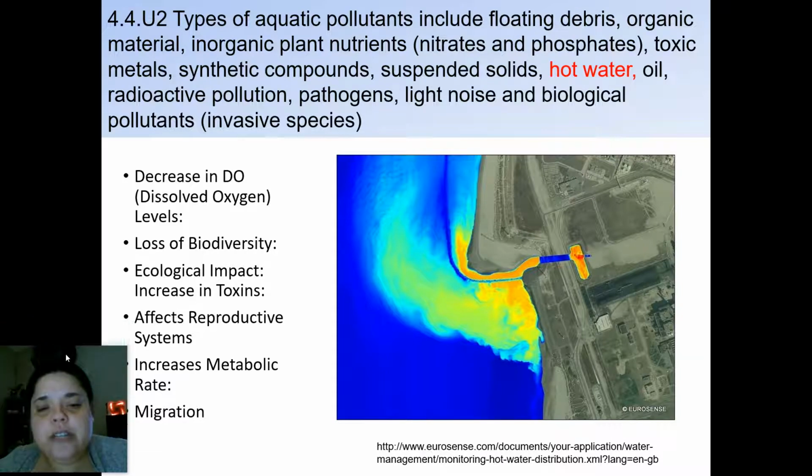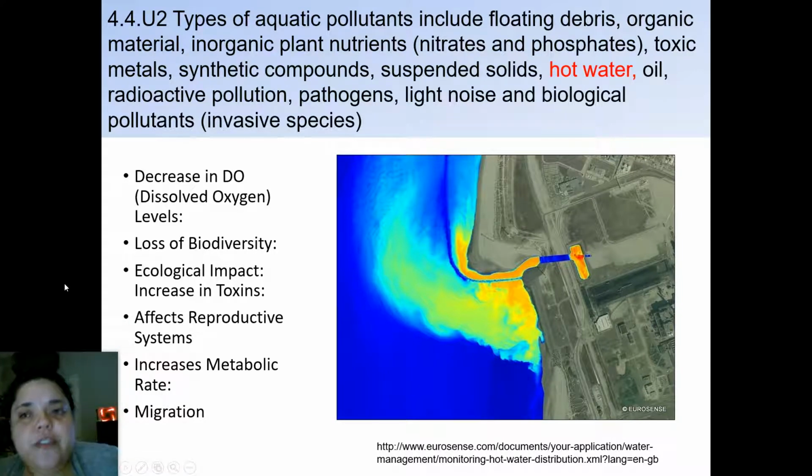Decreased dissolved oxygen levels. So fish need oxygen in order to survive. Dissolved oxygen is the amount of oxygen that is dissolved into the water, which is good. If you have low dissolved oxygen, then that's not good for your fish. If you have high dissolved oxygen, then you're great. So as the dissolved oxygen starts to decrease, you're going to end up having more fish maybe not being able to reproduce as much. You have a lot more death rates in fish populations. You also lose biodiversity. Ecological impacts increase because of toxins, effects on the reproductive system, increase in metabolic rates, and then of course migration.